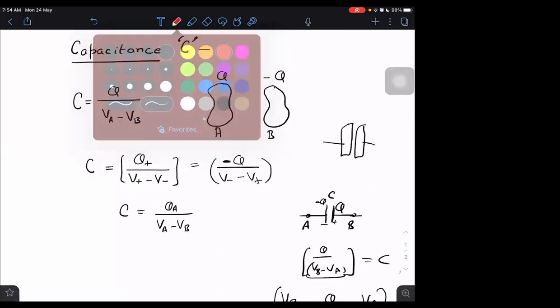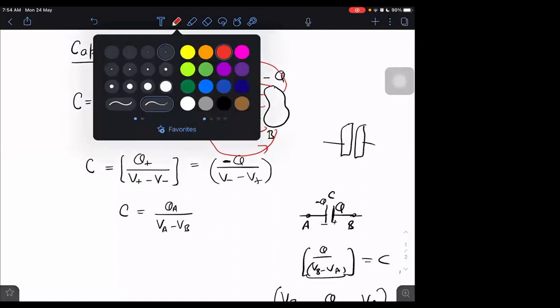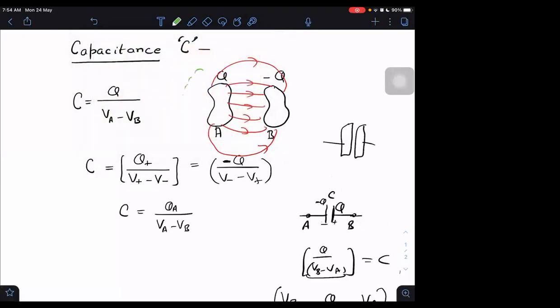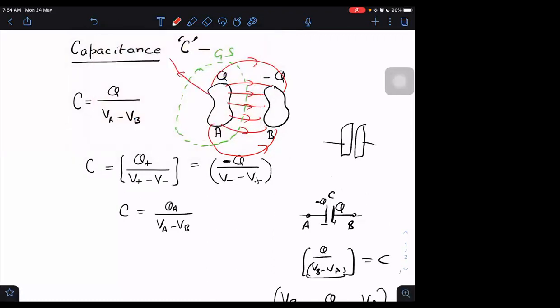Let's say the field lines are going in this way, from positive to negative. Now if I draw a Gaussian surface around it in green color, this is the Gaussian surface, and the field lines can go this way also, this way also. Here also this may be entering this way.